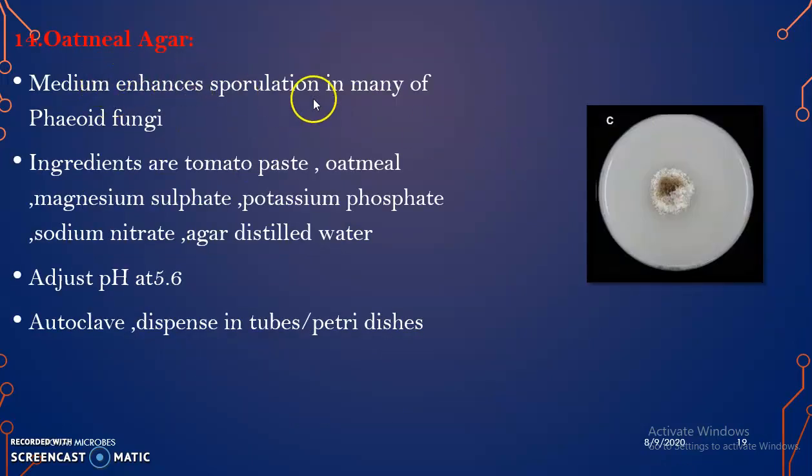Oatmeal agar is a medium that enhances the sporulation in many phaeoid fungi. Phaeoid fungi means black fungi or melanin producing fungi. The ingredients are tomato paste, oatmeal, magnesium sulfate, potassium phosphate, sodium nitrate, agar and distilled water. The pH is 5.6. Autoclave and dispense in tubes and petri plates, and this is the oatmeal agar.